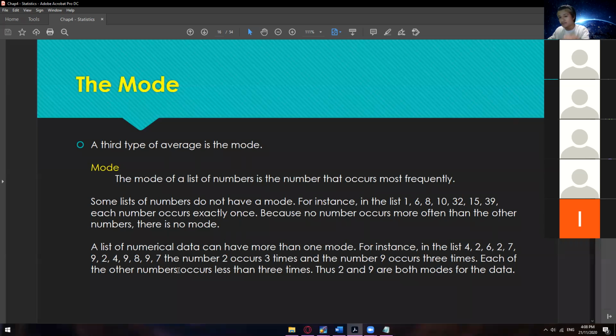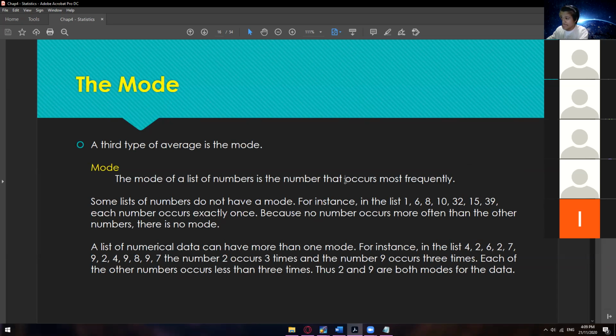So whatever is the most number that occurs more than the others, that is now our mode. But since we have the same count of modes, wherein 2 occurs 3 times and 9 occurs 3 times, then we have two modes. Okay, so that's possible. Sometimes we don't have a mode, and sometimes we also have more than one mode. Again, mode is the number that occurs most frequently.